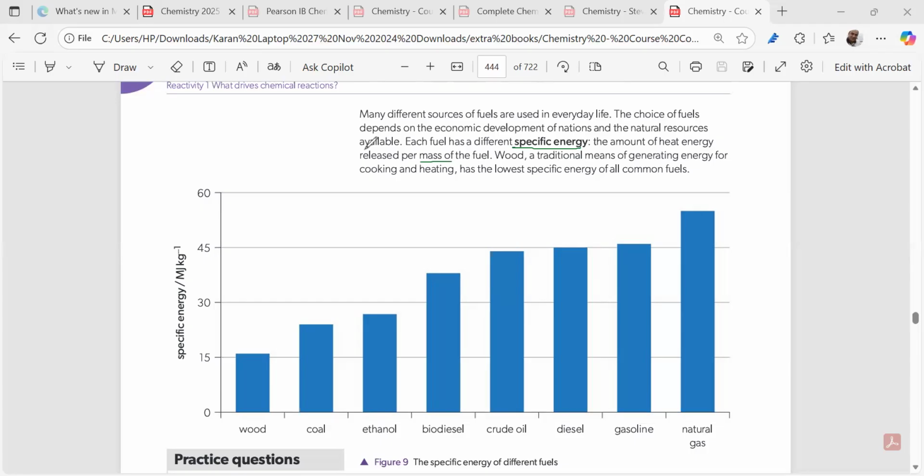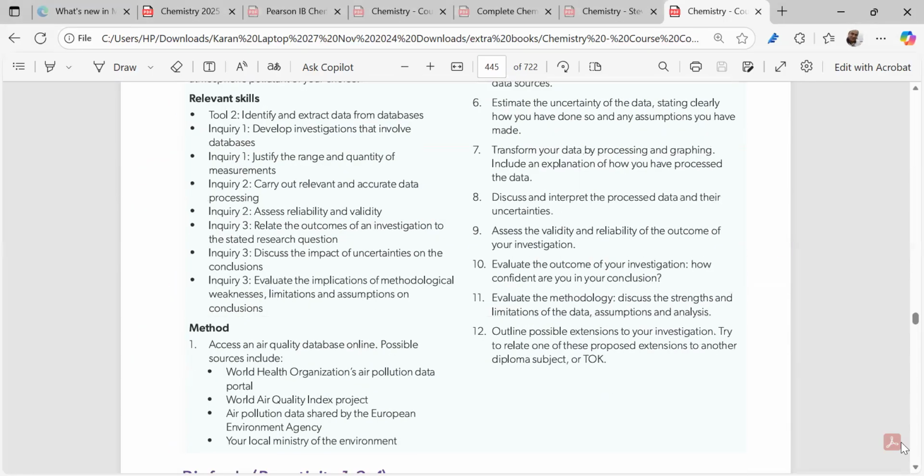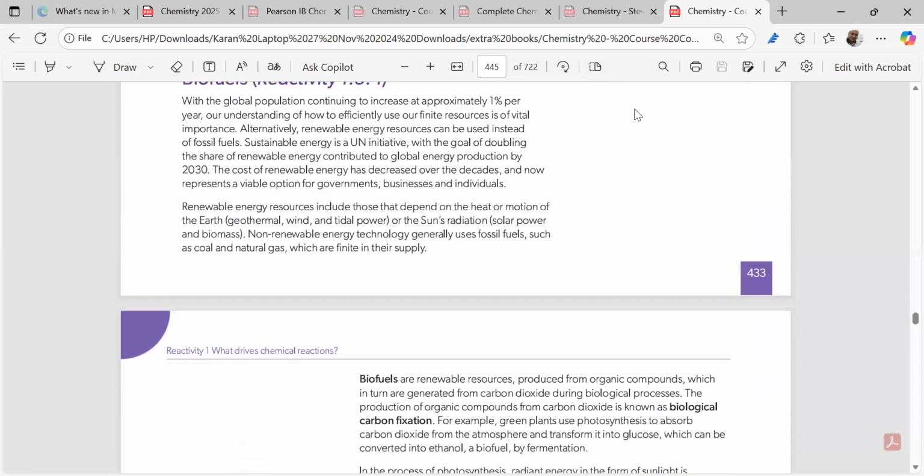In kilograms. So when we talk about alternative fuels, the best alternative fuel is the biofuels. What are biofuels? This is very important. Biofuels are those fuels which we obtain from plants. Not directly from plants; we have to do fermentation of plants, right? We take plant sources, we do fermentation of this. So biofuels will be renewable, right?